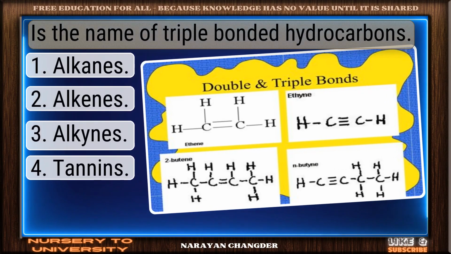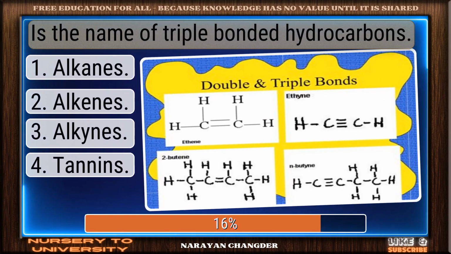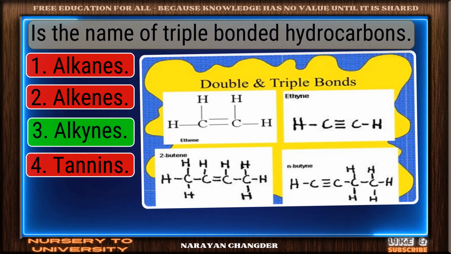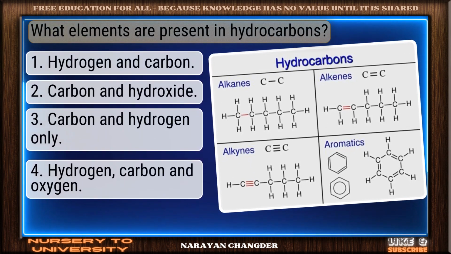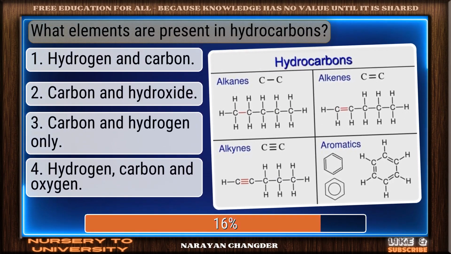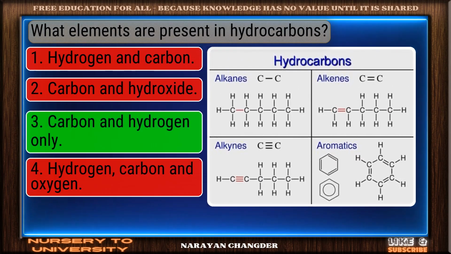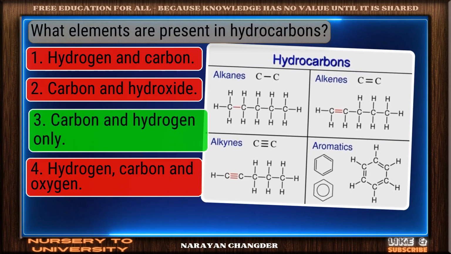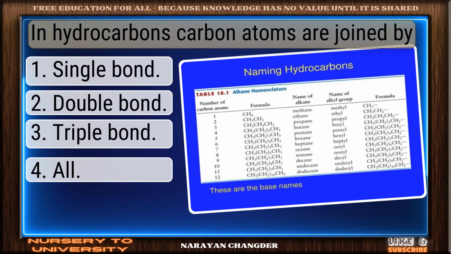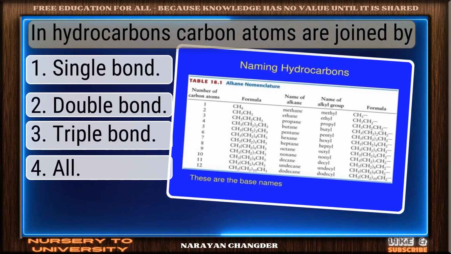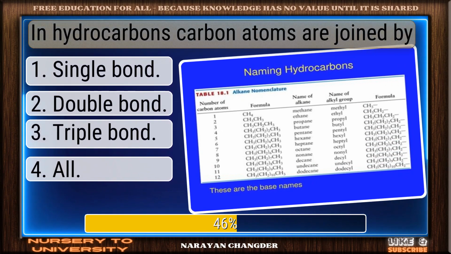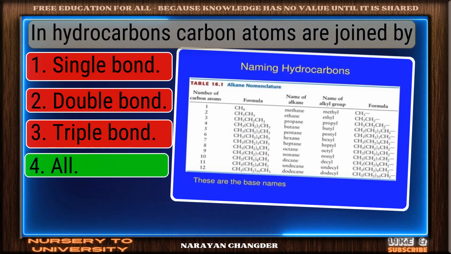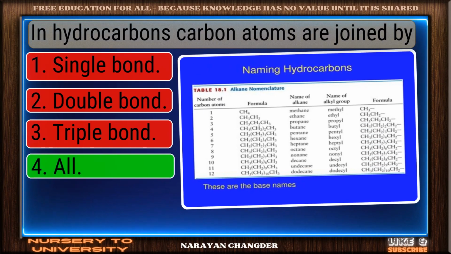Is the name of triple bonded hydrocarbons. Well done. Alkynes is the right choice. What elements are present in hydrocarbons? Correct. Carbon and hydrogen only is the right answer. In hydrocarbons, carbon atoms are joined by. Nice selection. All is the correct and valid answer.